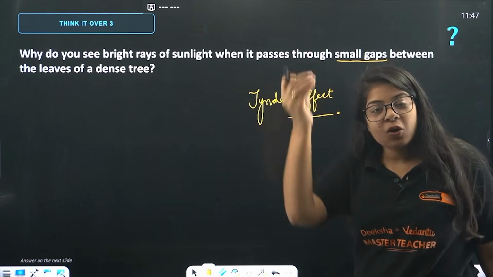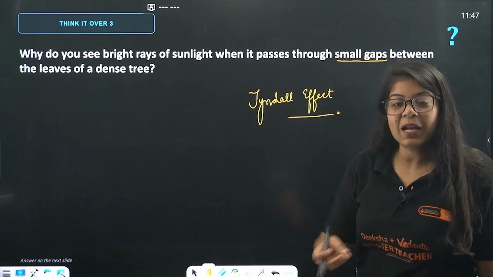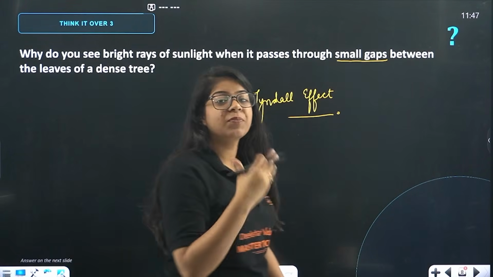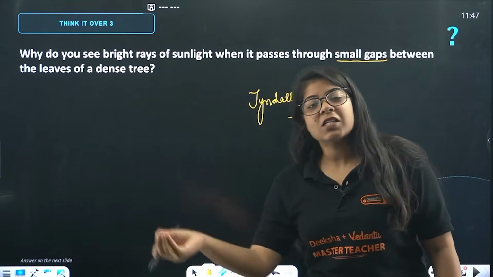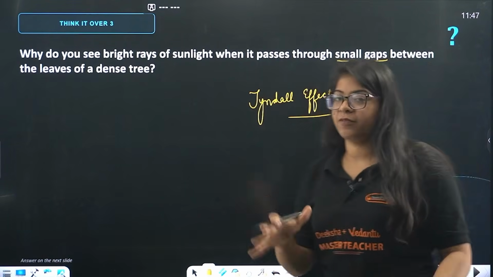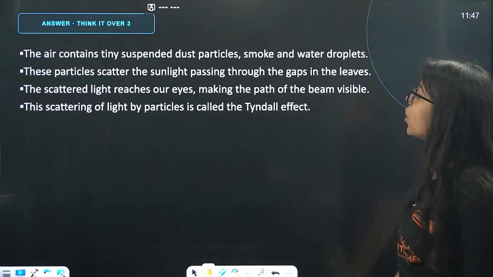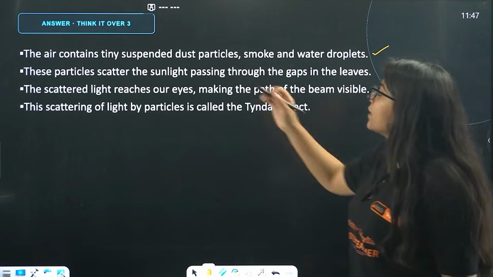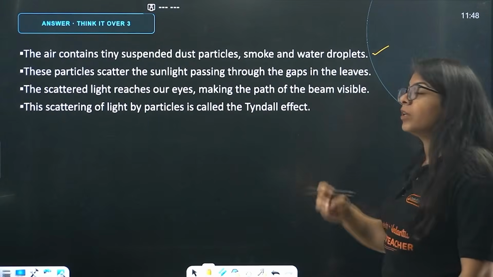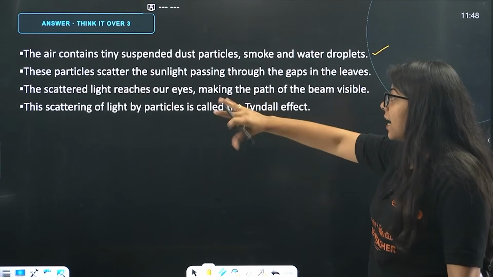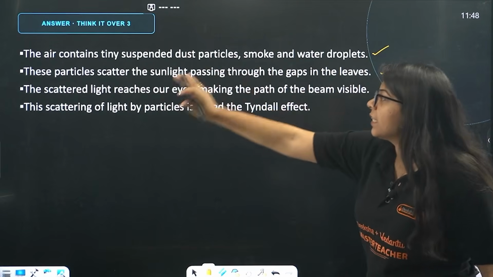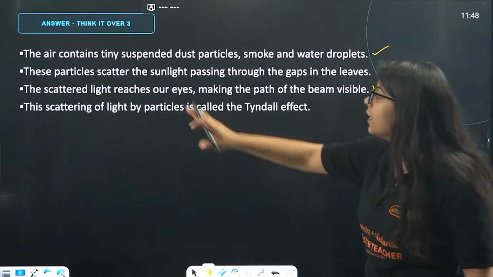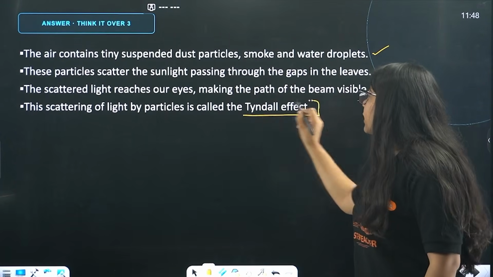So, Tyndall effect is what? Making the path of light, the beam of light, visible when it deviates or scatters from particles present in the air, that are dust particles, water droplets and all that stuff. Fog, smog, everything. The air contains tiny suspended dust particles, smoke and water droplets. These particles scatter the sunlight passing through the gaps in the leaves. This scattered light reaches our eyes, making the path of the beam visible. This scattering of light by particles is called the Tyndall effect.